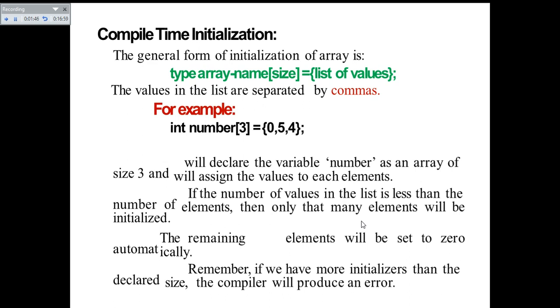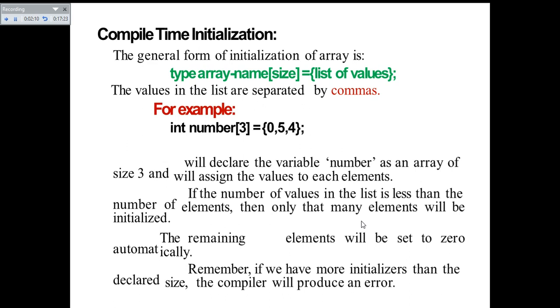This example will declare the variable number as an array of size 3 and will assign the values to each element. If the number of values in the list is less than the number of elements, then only that many elements will be initialized. What it means is, although you have mentioned the size of the array number as 3, you can store only one value, or only two values, and you can store three values also.